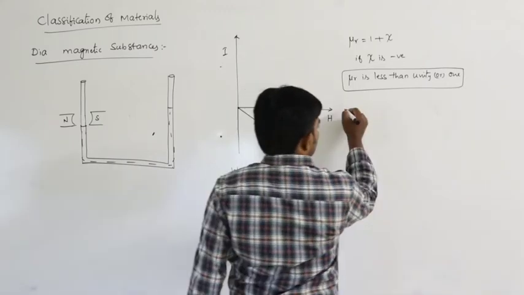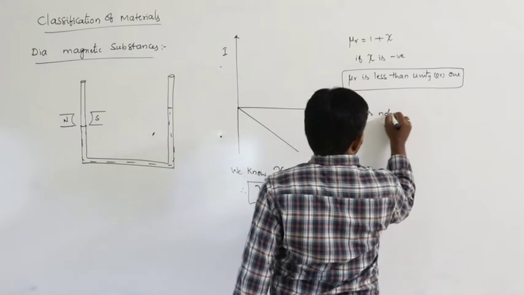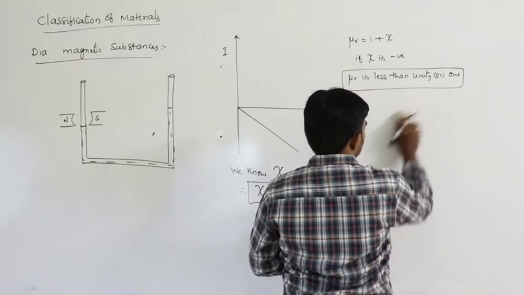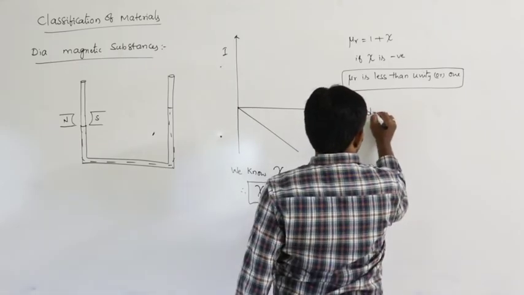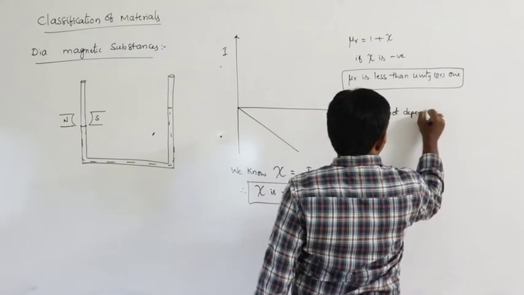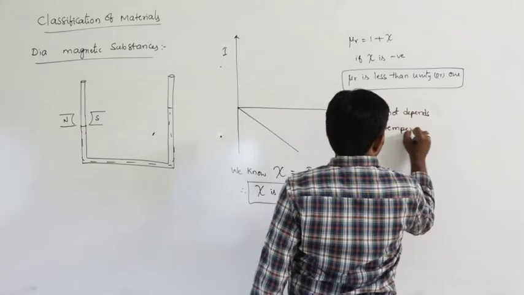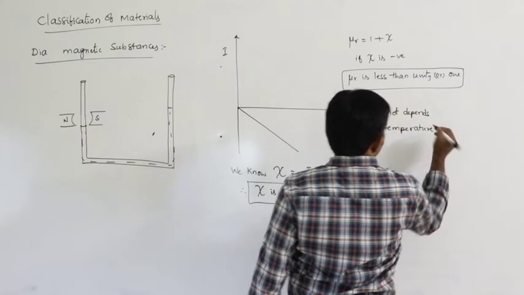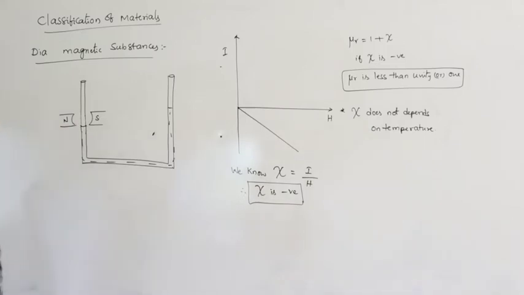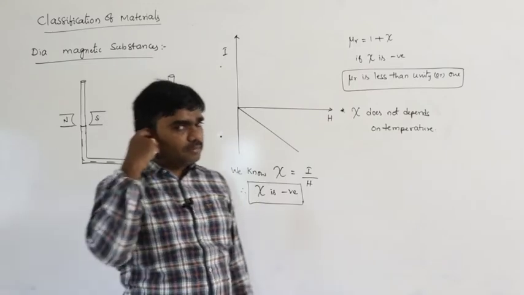And one more point is Xi does not depend on temperature. In case of diamagnetic substances, magnetic susceptibility does not depend on temperature. So these are the properties of the diamagnetic materials.